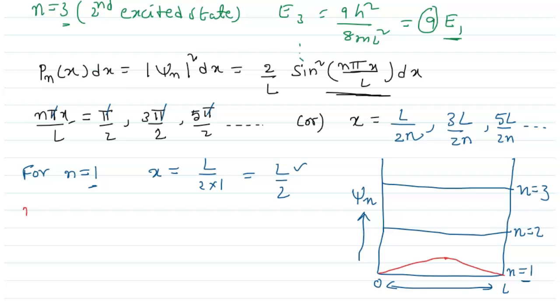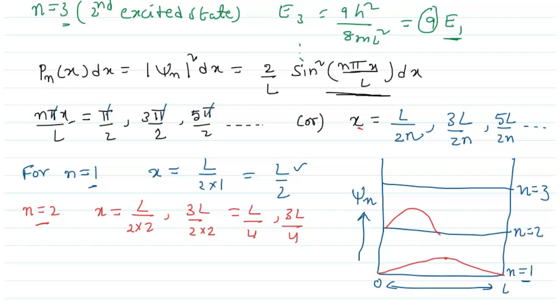Okay, for example, n equals 2. If we substitute the position of the electron, x equals L by 2 into 2 or 3L by 2 into 2, for the n equals 2 state. That means L by 4 and 3L by 4. That means in the n equals 2 state, there are two probabilities we have. One is L by 4, if the total length is L, it is one-fourth, and the other is the 3L by 4 position.